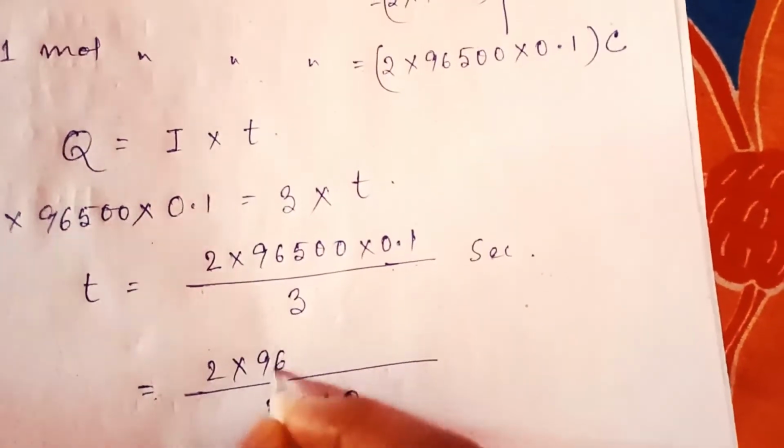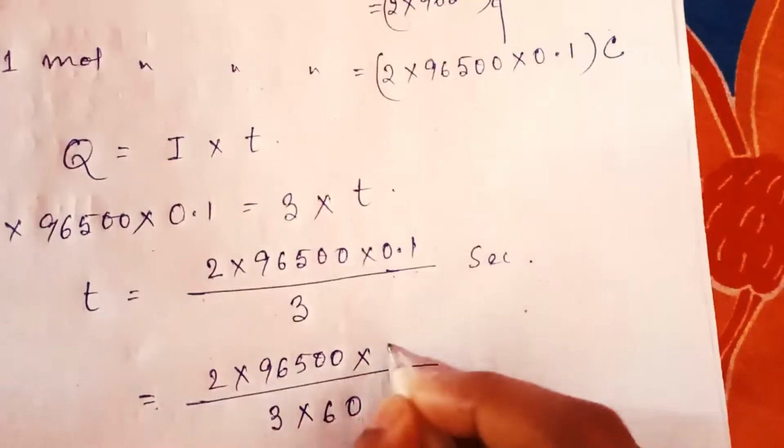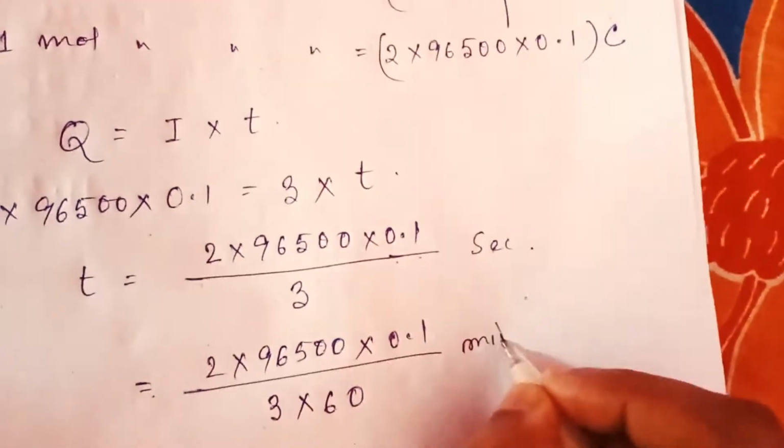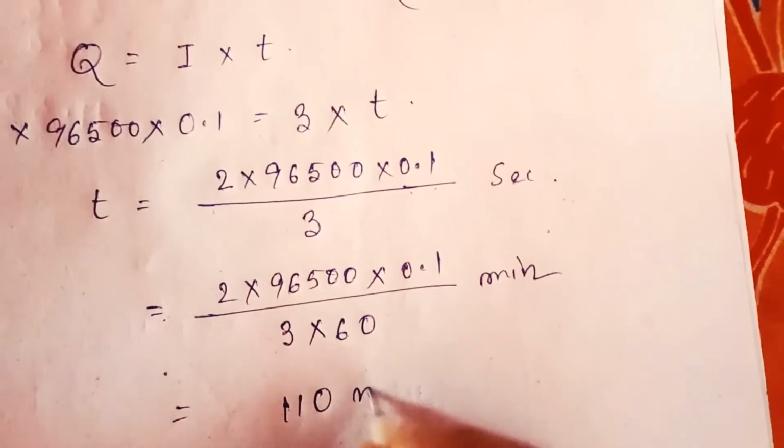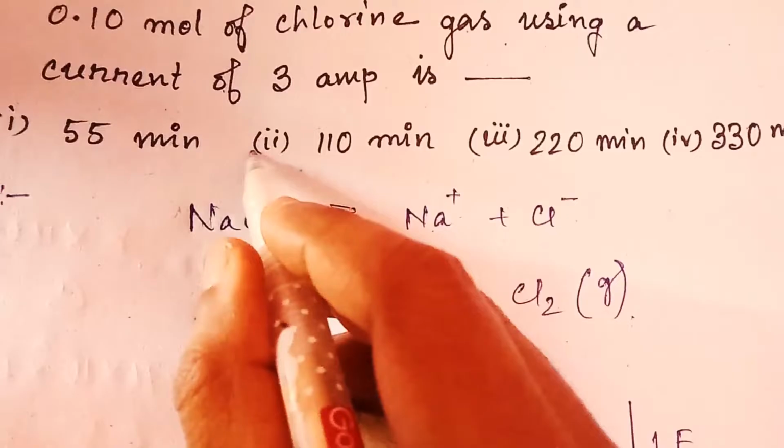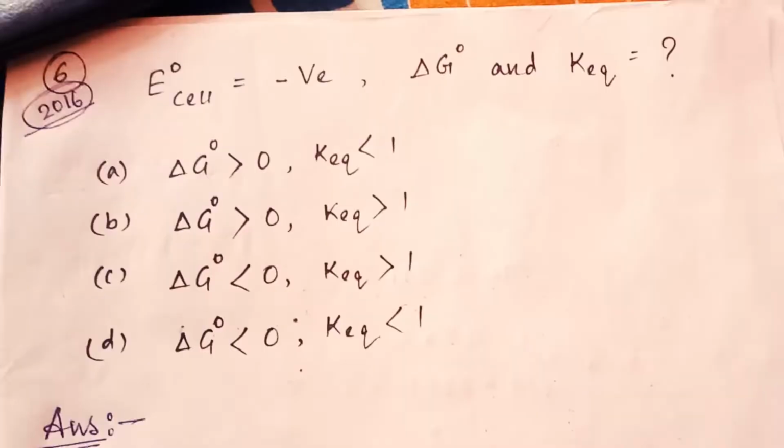Okay, 96500 into 0.1 in minute. After calculation you will get 110 minute. So the right option is the second one. Come to the next question.